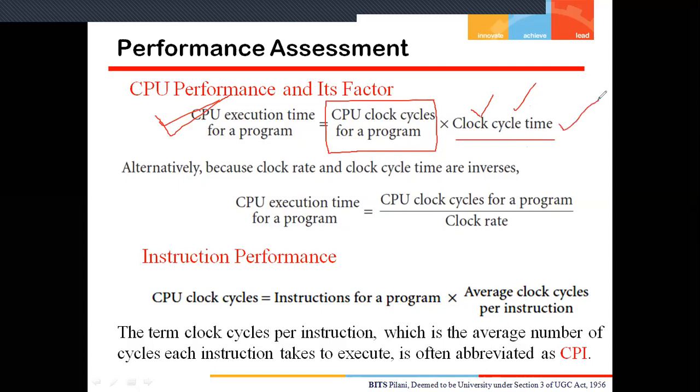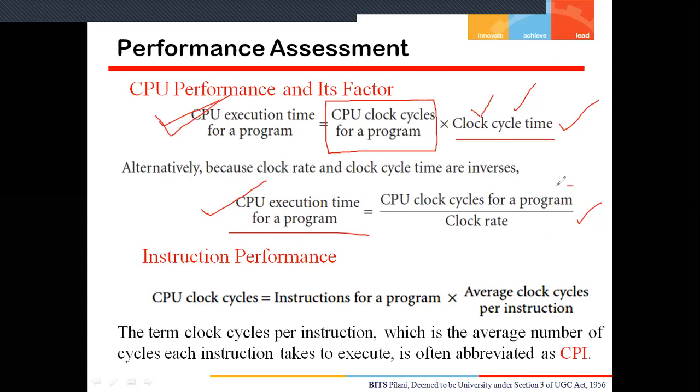So this formula can also be written as: CPU execution time for a program is equal to CPU clock cycles for a program divided by the clock rate. Once I know the total number of clock cycles and divide by the clock rate, then we get the execution time for a program. Now, what is a program? A program is nothing but a collection of instructions.